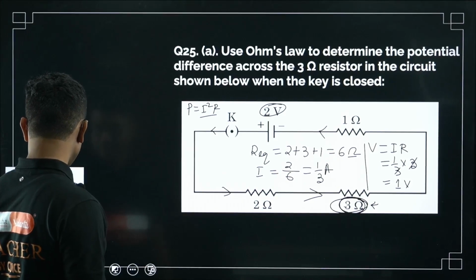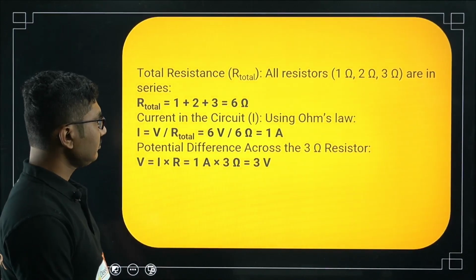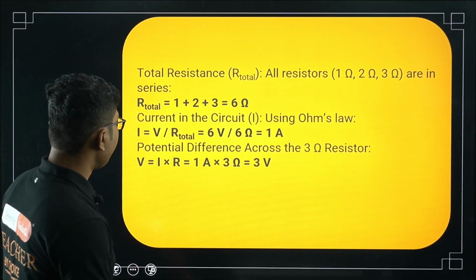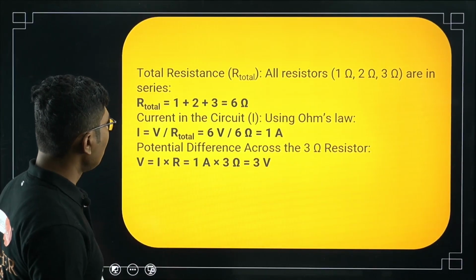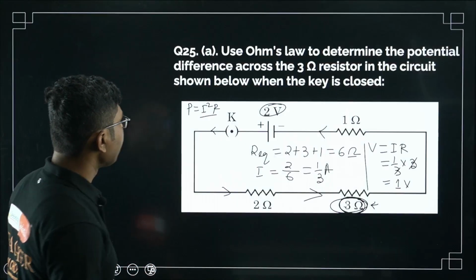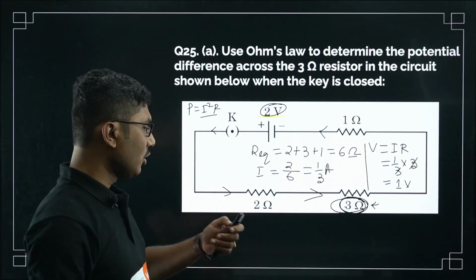Now let's see the answer given. Okay, they have done something wrong. The voltage they have considered is 6 volt, but in the diagram it is given as 2 volt.